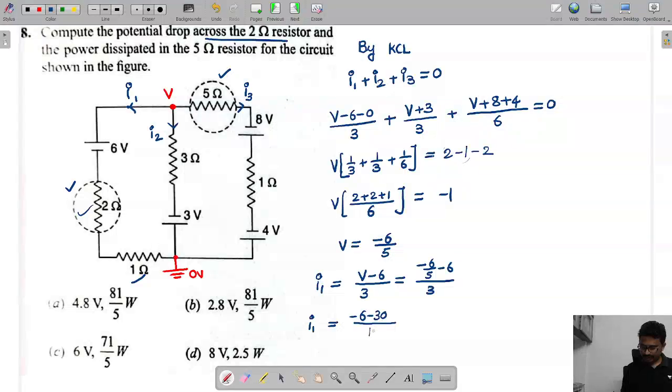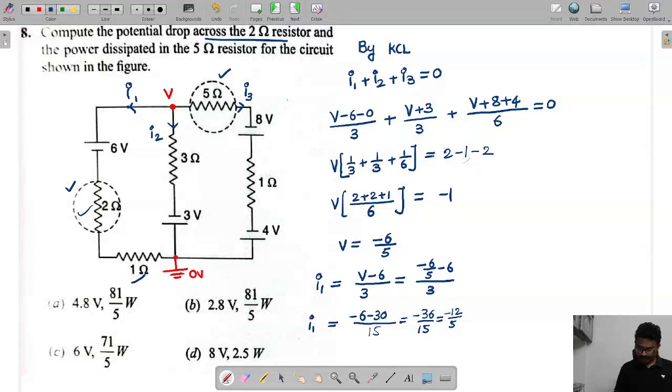Okay, so this is what? Tell me now, 15. So what will it come as? Tell me now, minus 36 by 15. So how much will it be? 3 cancels, so this will come 12 by 5 now, minus. So it will become minus 12 by 5.